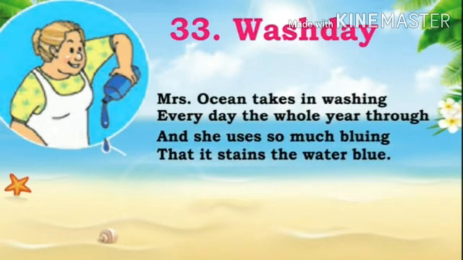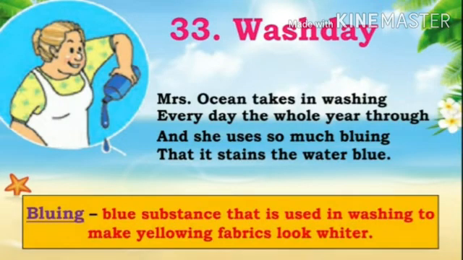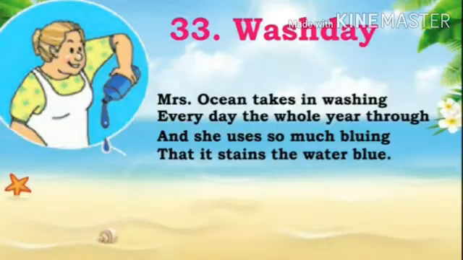And she uses so much bluing that it stains the water blue. Bluing means blue substance that is used to make yellowing clothes look whiter. Children, here is a picture of bluing, the blue color liquid which is added to the clothes while washing the clothes.